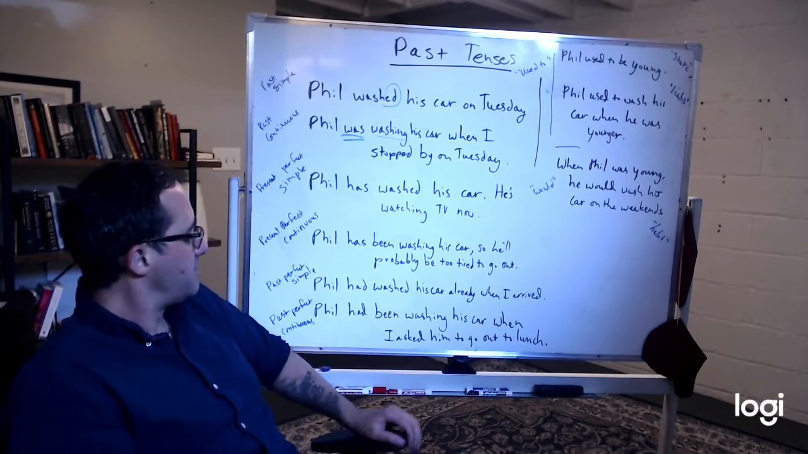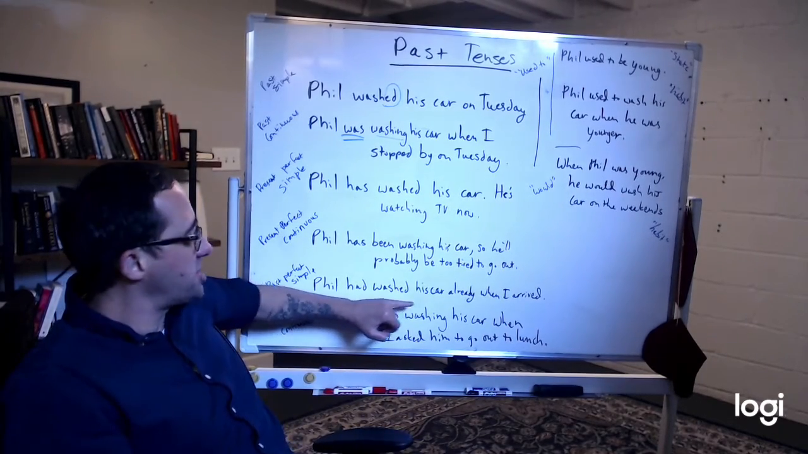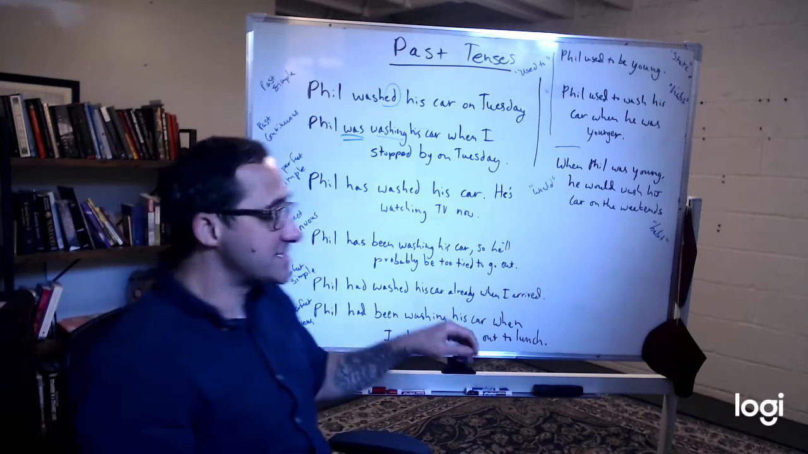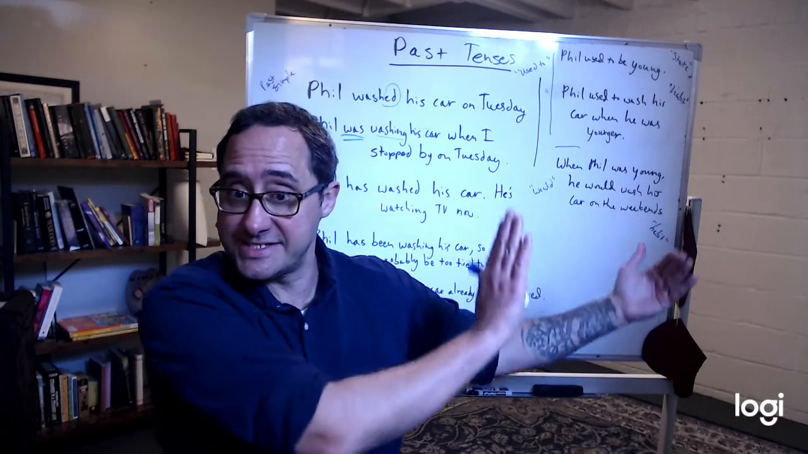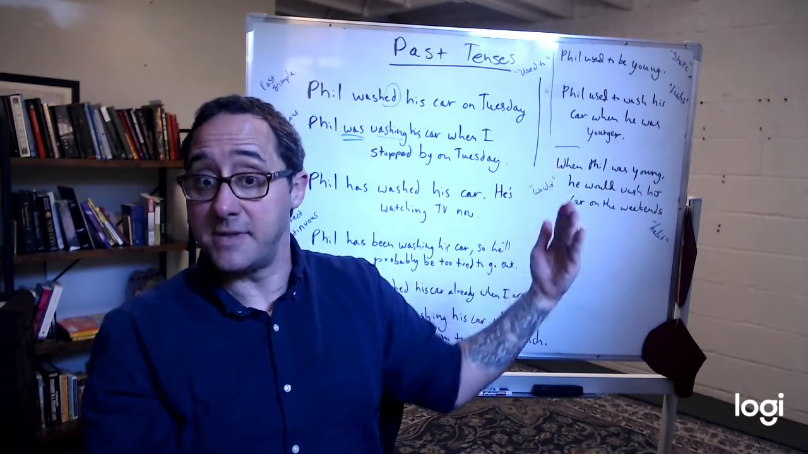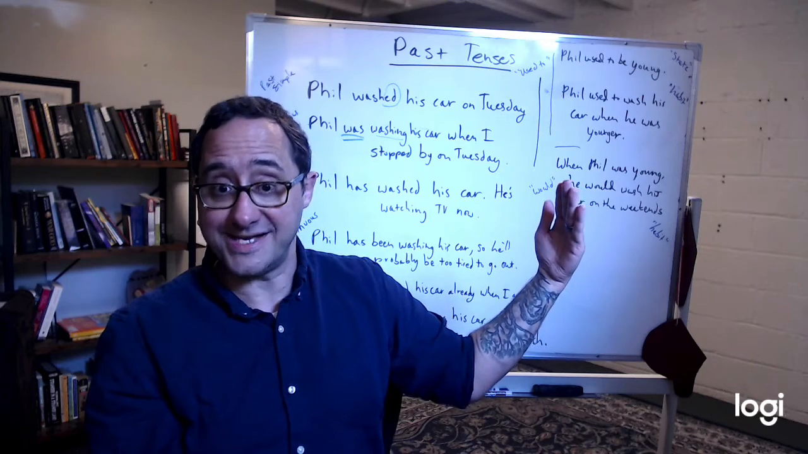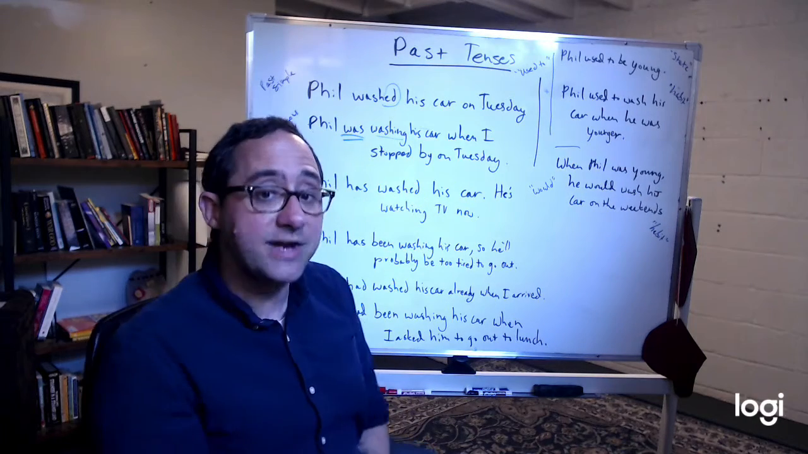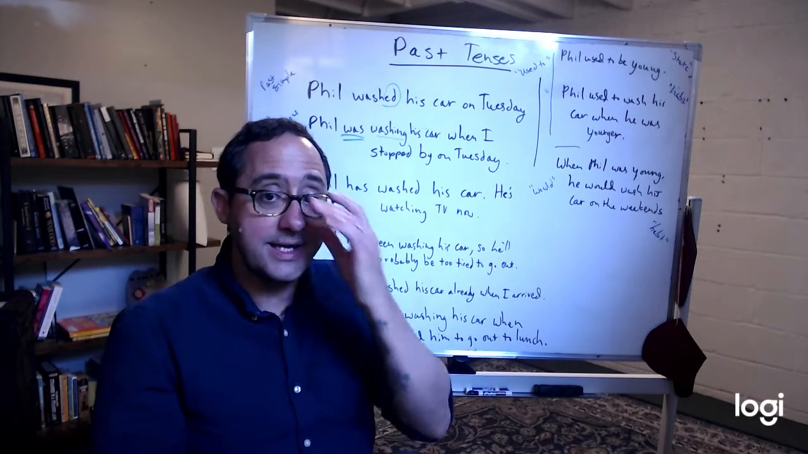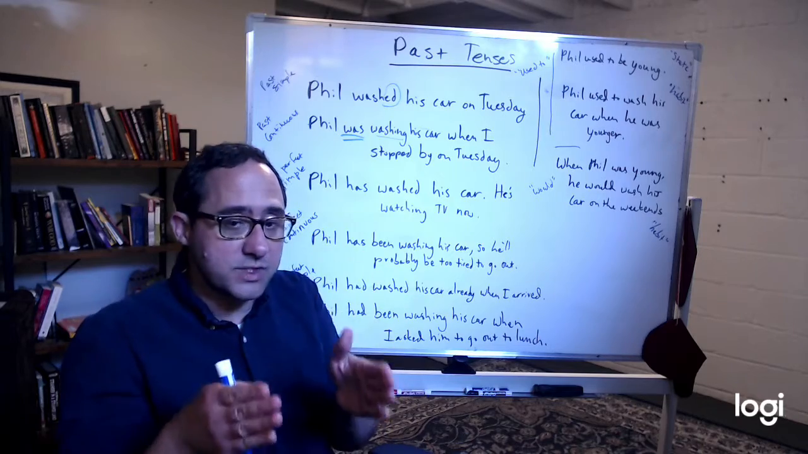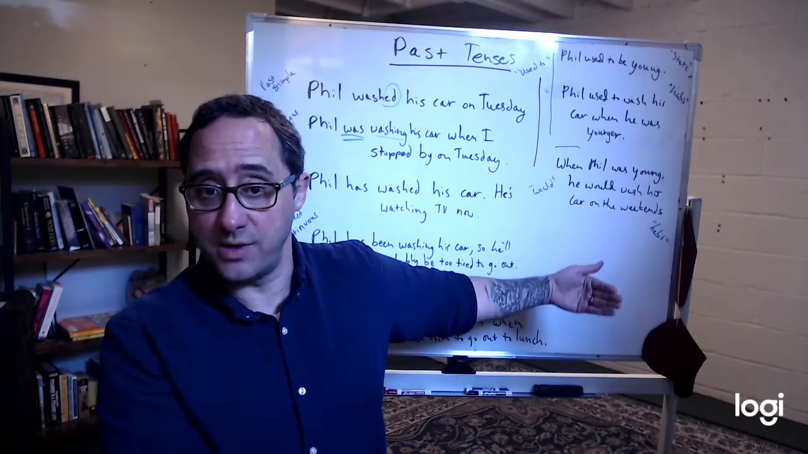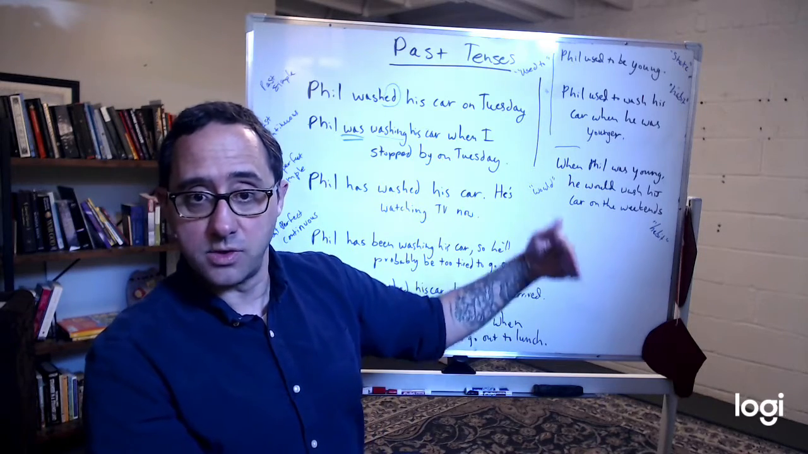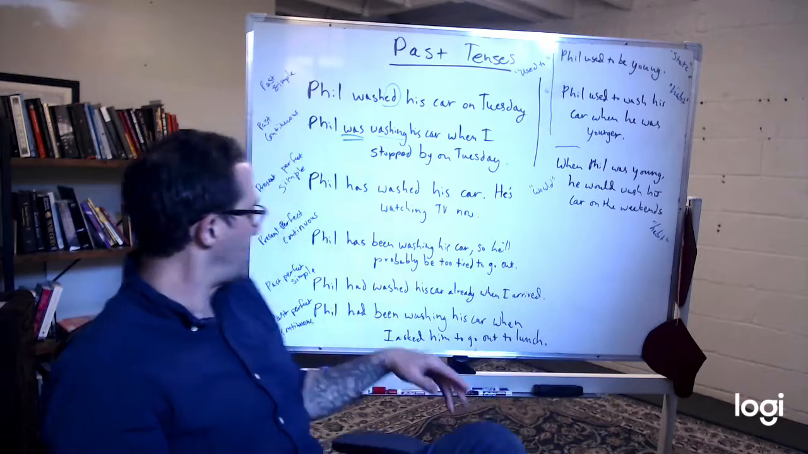Past perfect simple. Phil had washed his car already when I arrived. Okay, so we're setting everything in the past, and there's this past event: I arrived. That's in past simple. But what happened right before that? Phil had washed his car. He had done something, and it was affecting that time in the past. When I arrived, Phil had washed his car.